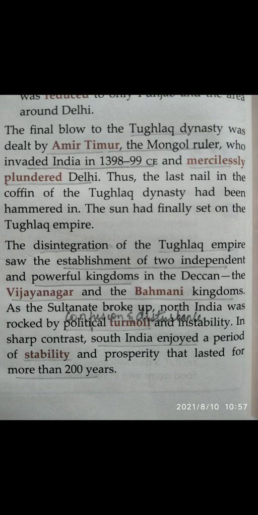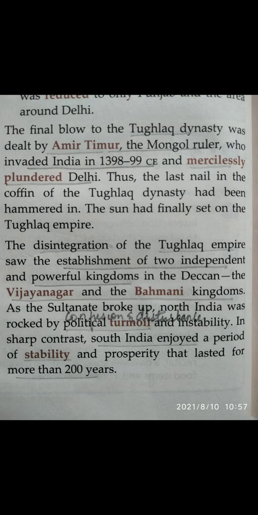So these are the various causes which led to the downfall of the Delhi Sultanate. It was because of the irresponsible and weak administration of the Tughlaq rulers themselves. The disintegration of the Tughlaq Empire saw the establishment of two independent and powerful kingdoms in the Deccan, that is, the Vijayanagar and the Bahmani kingdoms.